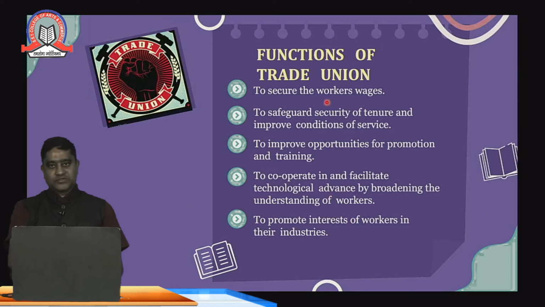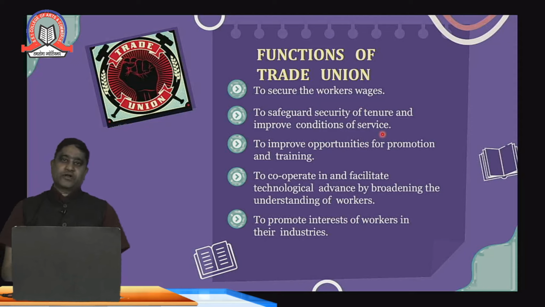What are the functions of trade union? As you see from this slide, it is to secure the workers' wages when there is a dispute between the employer and the employees or between workers and other workers, and when there is discrimination between two different sets of workers related to wages, working hours, welfare or any of the facilities, it should come through the union. It is also to safeguard the security of tenure and improve the conditions of service.